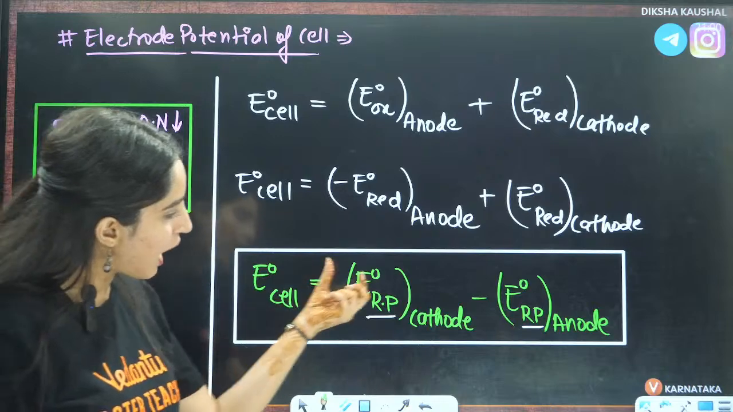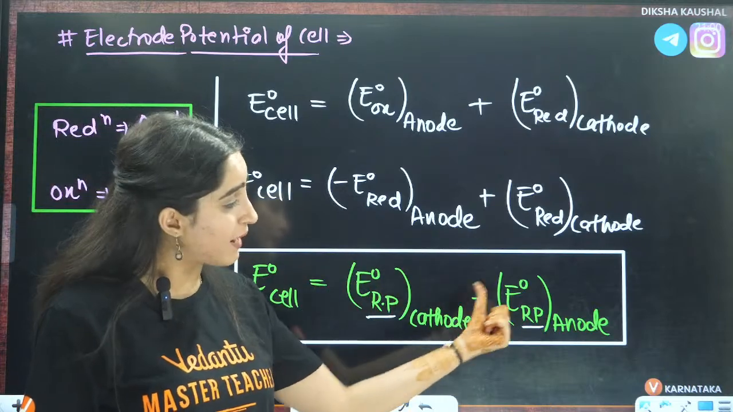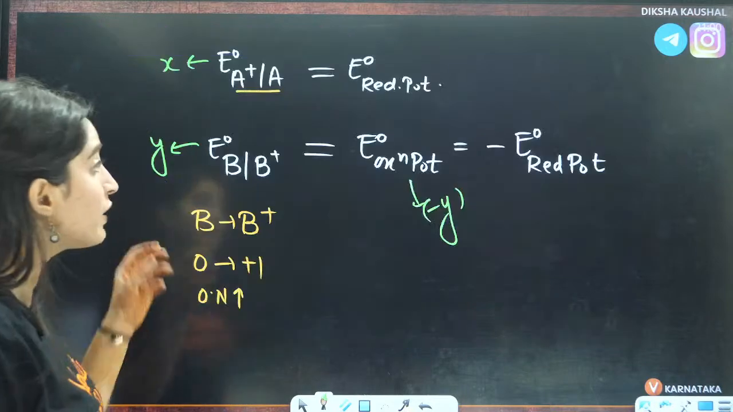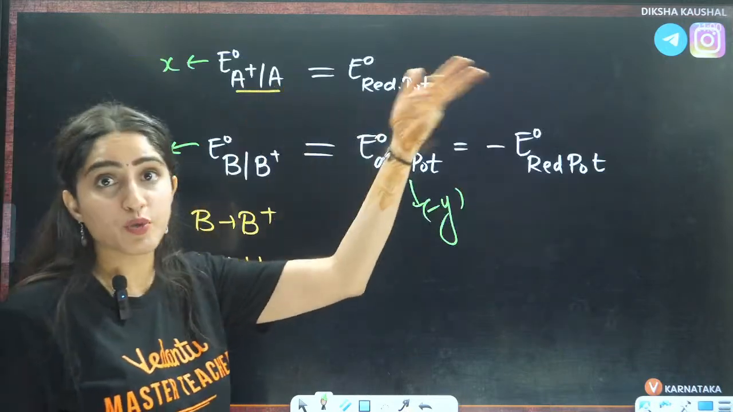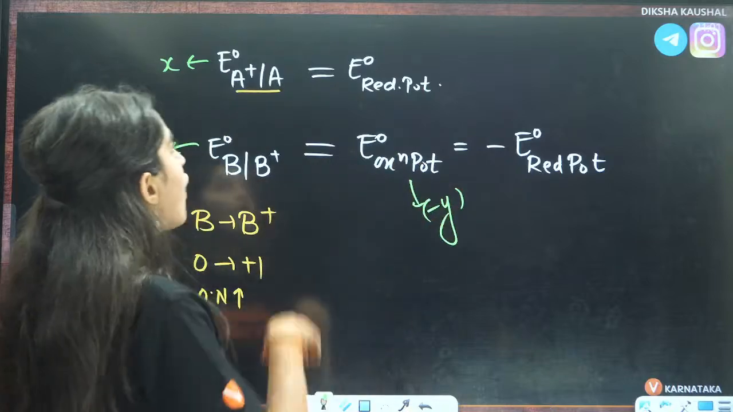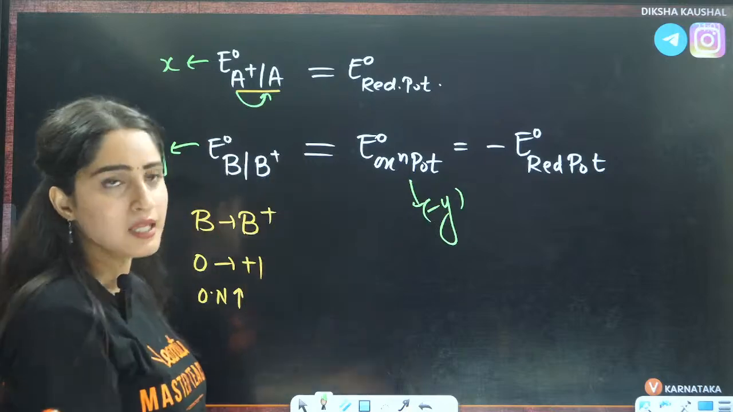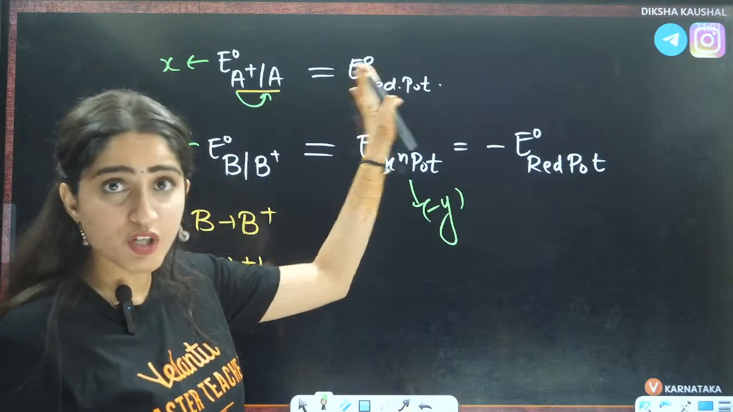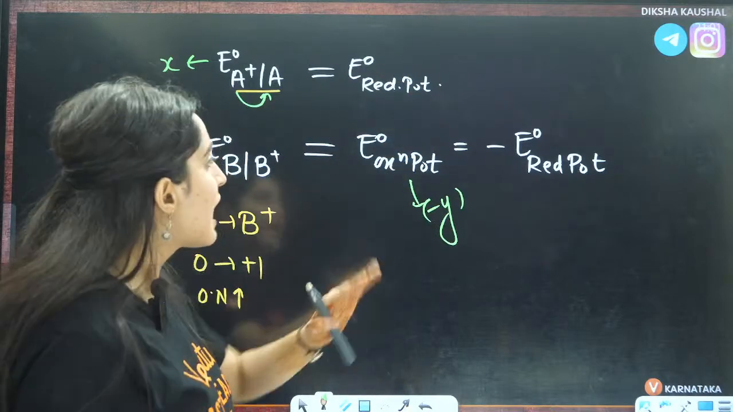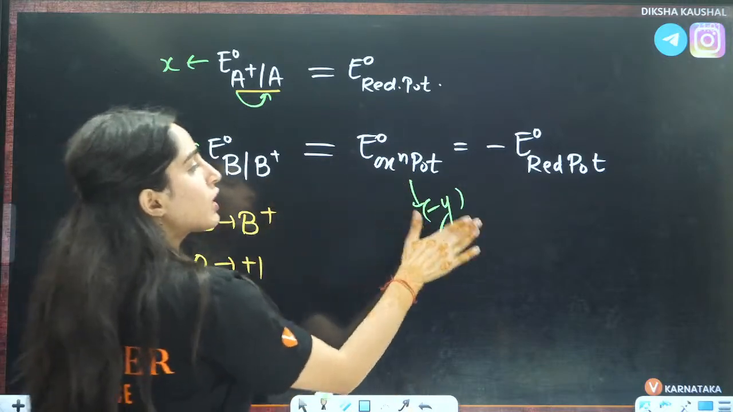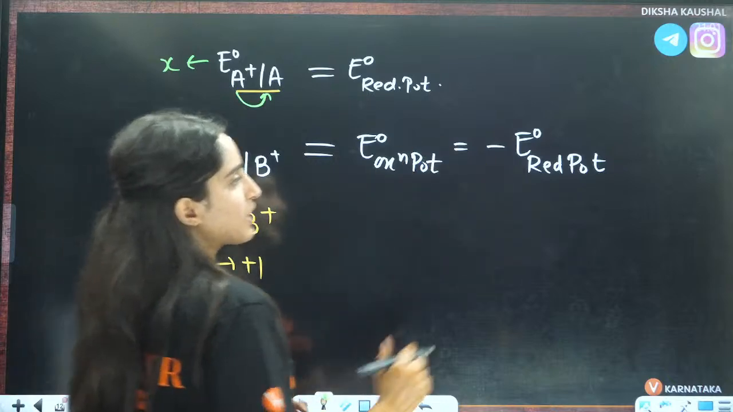E naught cell is the reduction potential at the cathode side minus the reduction potential at the anode side, right? And how will you identify whether they have given you the reduction potential or the oxidation potential? Always the oxidation number should decrease. Here the oxidation number is decreasing, which is why we know that reduction potential is given to us. And if by chance oxidation potential is given to you, you have to convert it into the reduction potential.